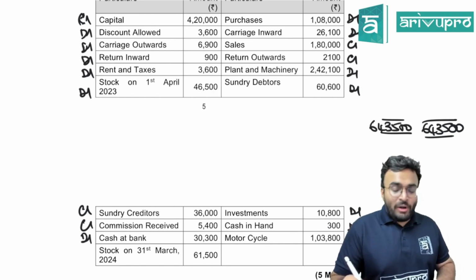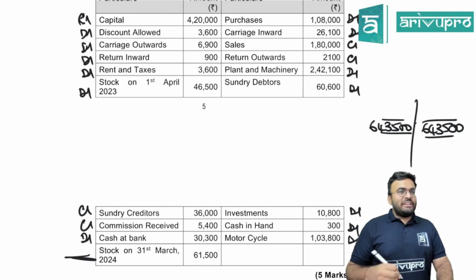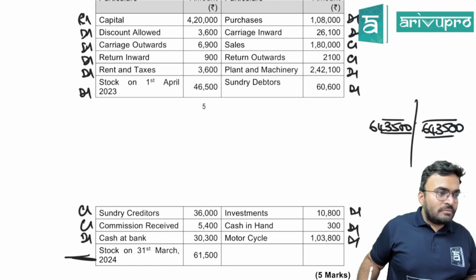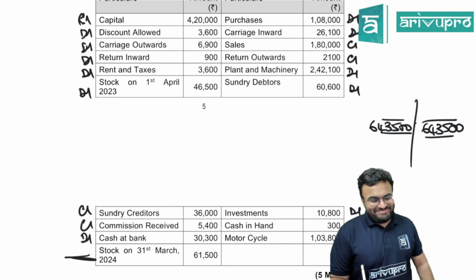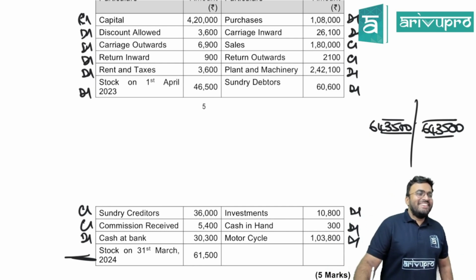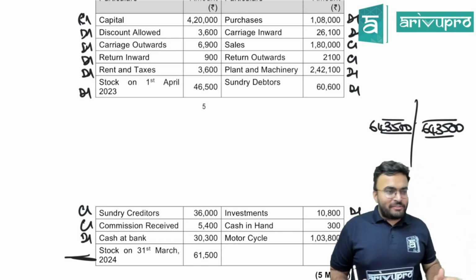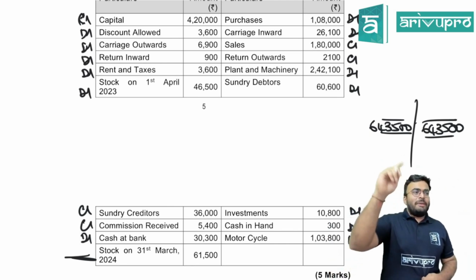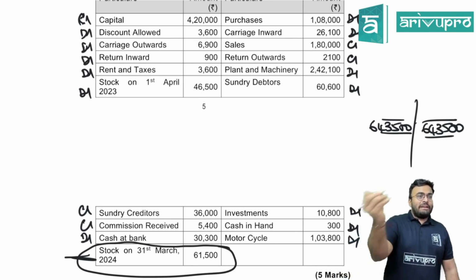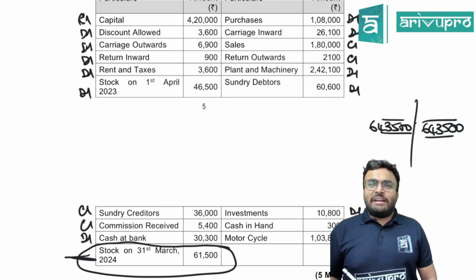Telling what is the bouncer? You should know that this also don't take into trial balance. If you take that, your trial balance will not tally. That is the smart work you have to do in exams. Take it, then you'll get a difference of 61,500. Then you'll be like, oh, you should not take it, remove it. Closing stock will not be there in the trial balance. If you take that, it won't tally. But obviously one item in the exam, so if it doesn't tally, you'll immediately see the difference.